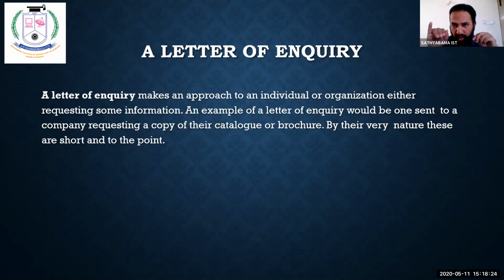First comes the inquiry letter, then comes the reply, third comes payment, fourth comes the product, and fifth, if you are satisfied, you send a satisfaction letter. If you're not satisfied, you send a complaint letter. Clear? So a letter of inquiry makes an approach to an individual or an organization, requesting some information.